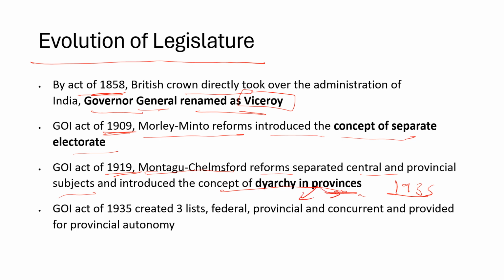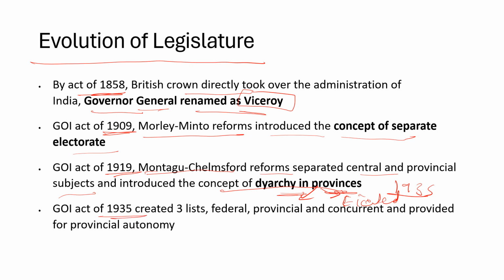Diarchy in provinces, right? They created two separate lists, one directly managed by the executive and one by the elected members. It was mainly to differentiate. Mainly the governor took control over major powers, and only a few areas like irrigation, etc., were provided to the elected members to legislate. That caused a lot of resistance and pushback from the Indians.